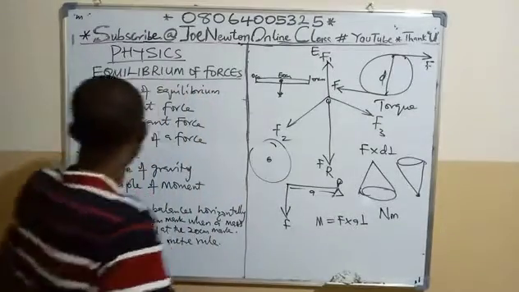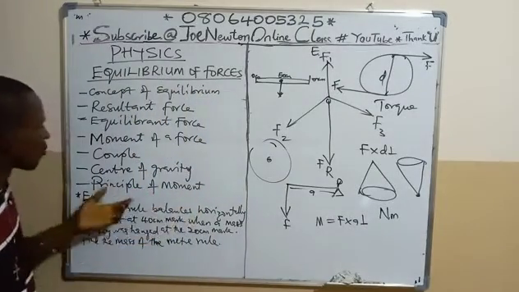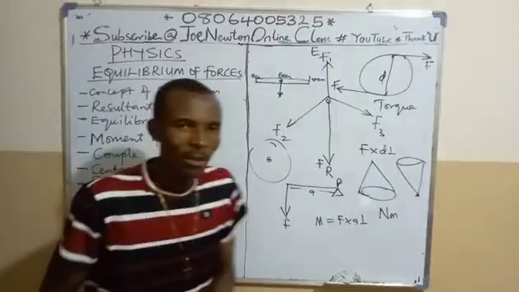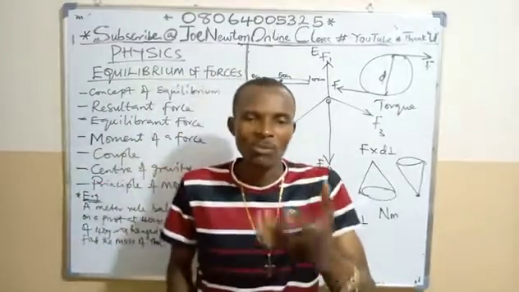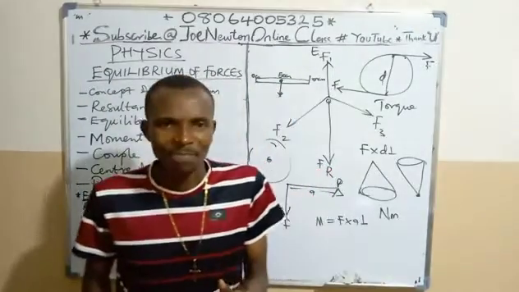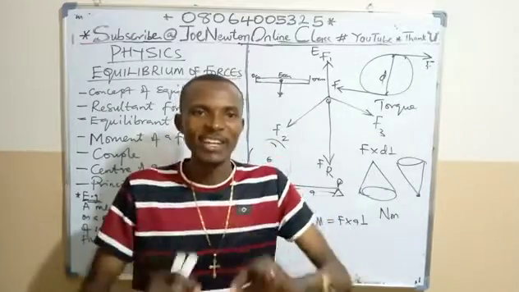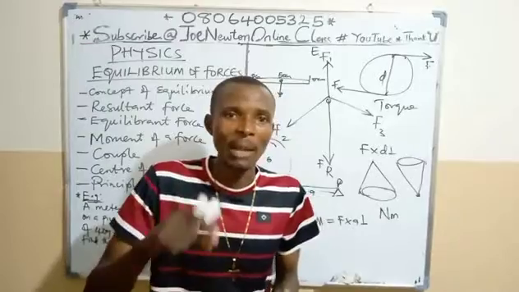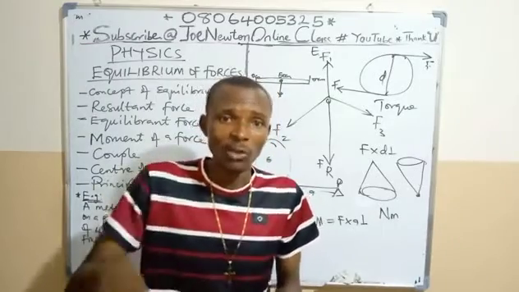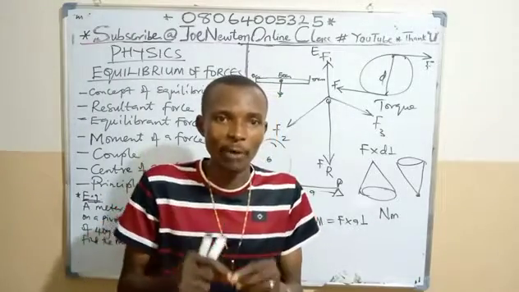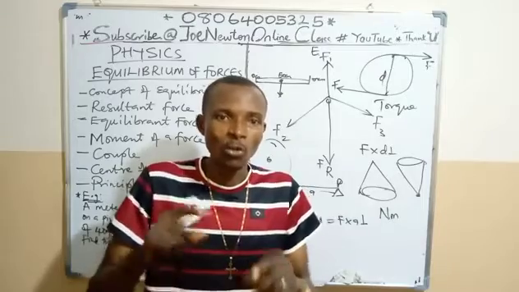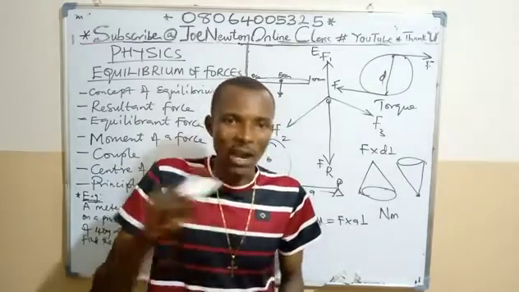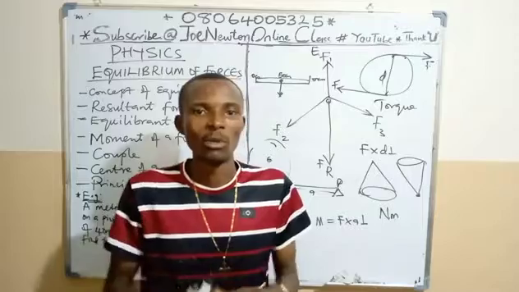That is it. Now let's look at the principle of moment of a body. The principle of moment states that when a body is in equilibrium, then the moment of clockwise forces about a point on that body is equal to the moment of anti-clockwise forces about the same point.